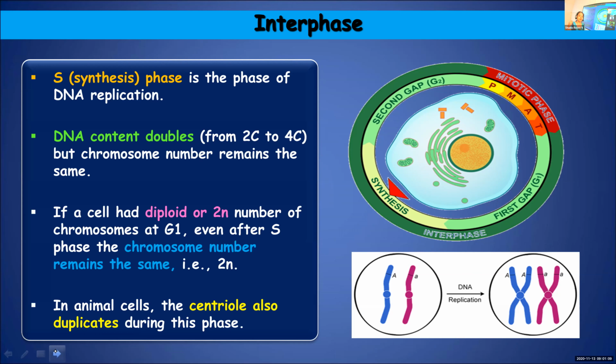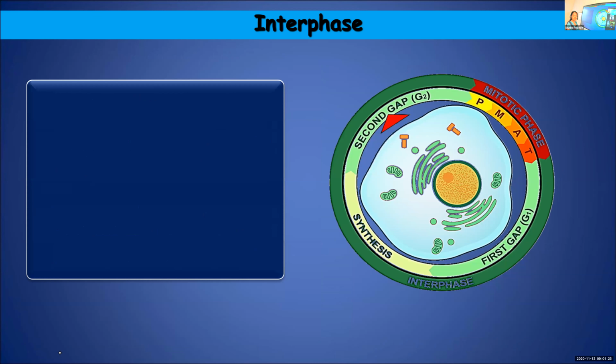If a cell is undergoing DNA replication during the S phase, what will be the change in the number of chromosomes after the replication? Or during which stage does the centriole get duplicated? So one word questions, as well as essay questions, like explain the different stages of cell cycle with a suitable diagram.